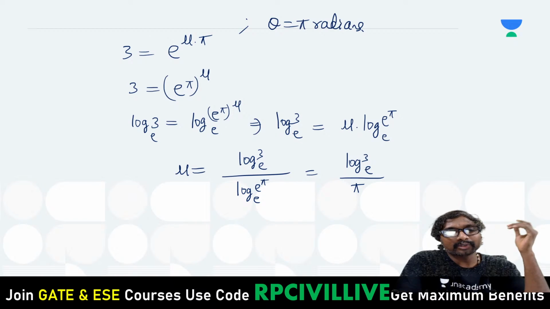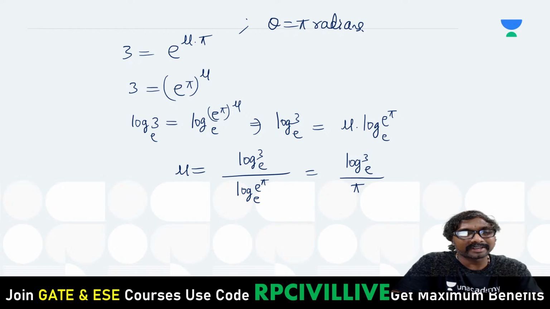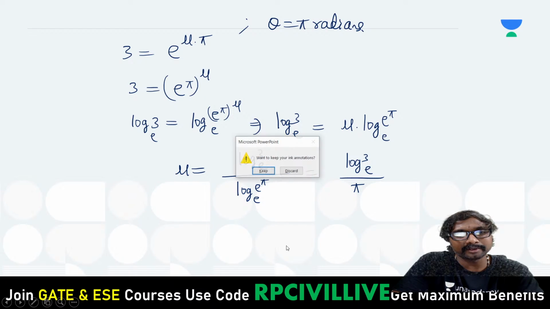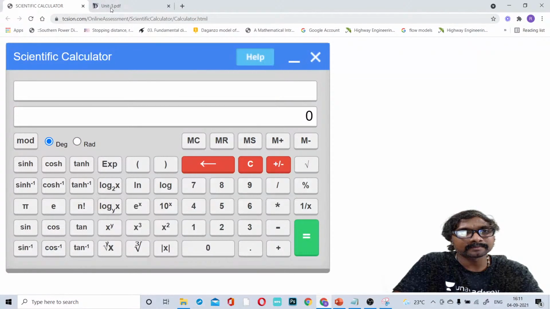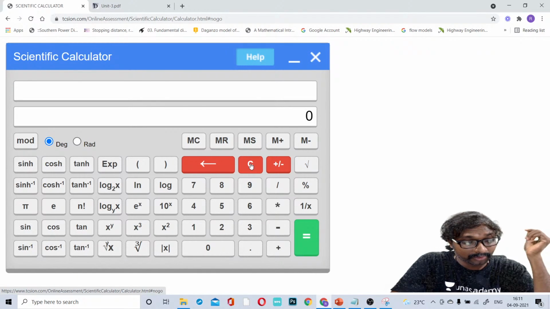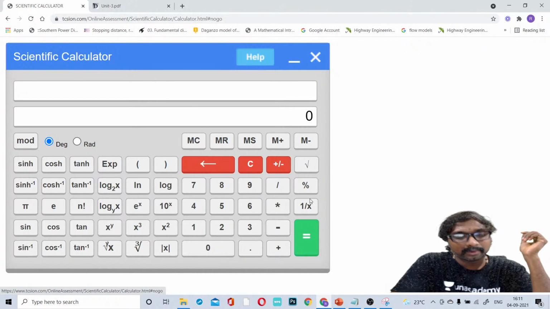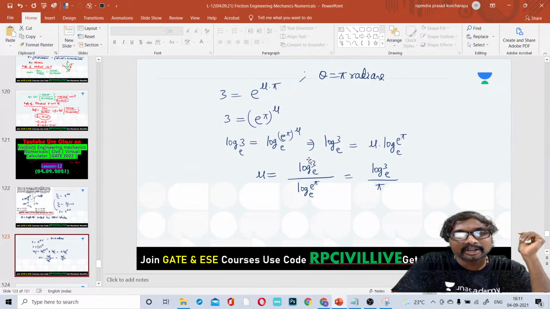Is that clear? So shall we start solving this, all of you? Yes, we'll try to solve this. Clear all? So directly I am moving to this. Once we do clear all, what we need to do? First we calculate log 3 to the base e divided by pi.